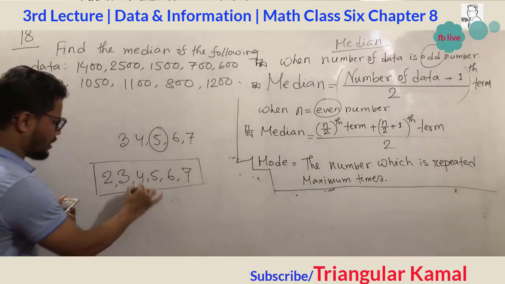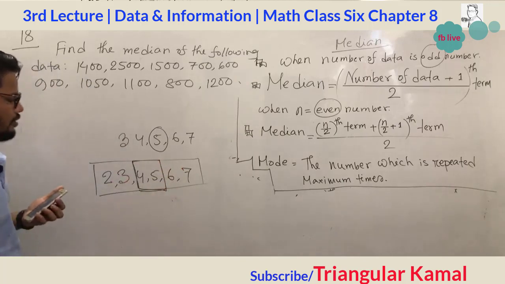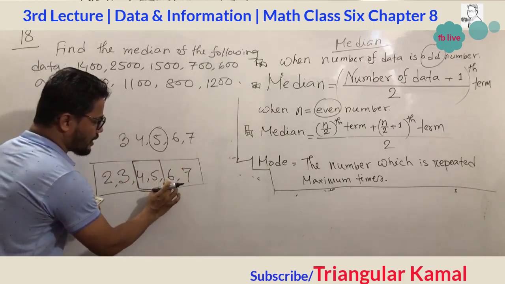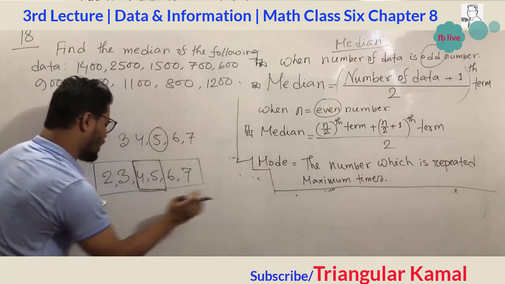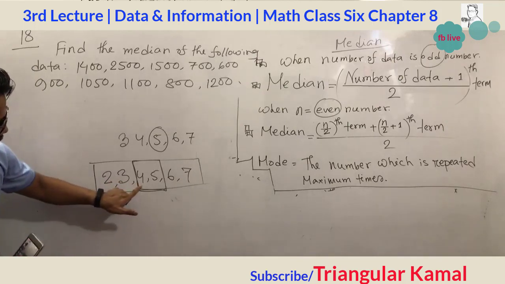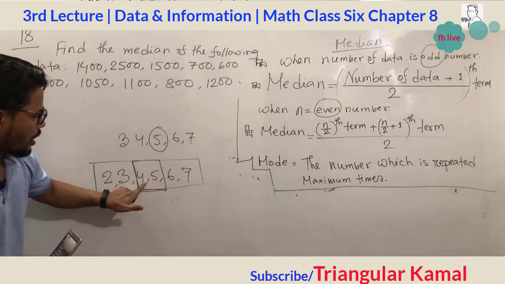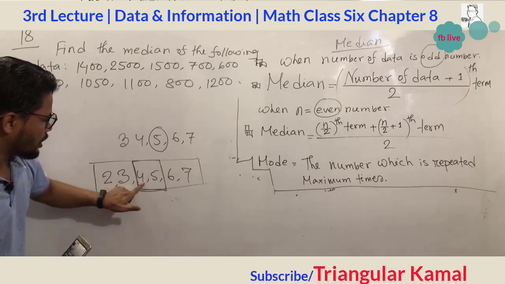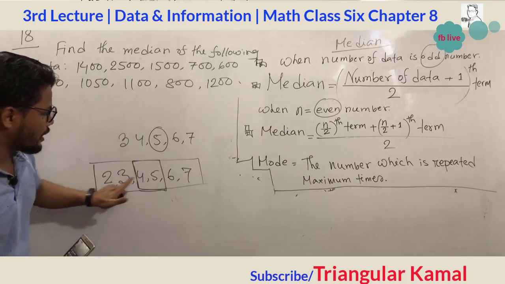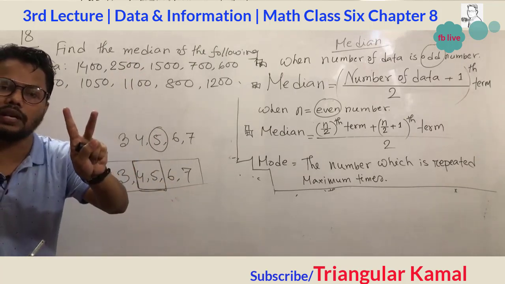These two numbers together are in the middle position. 4 and 5 are in the middle position, 6 and 7 on the right side, and 2 and 3 on the left side. The number of data is even, so together two numbers are in the middle position.